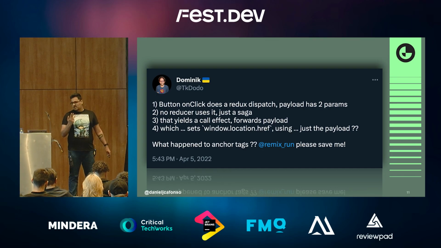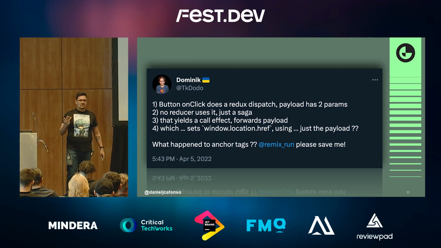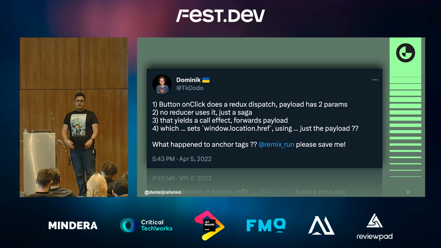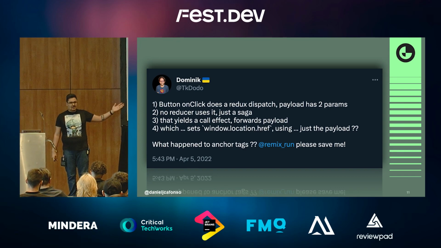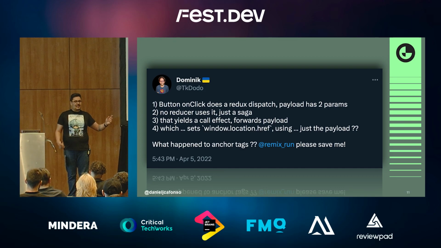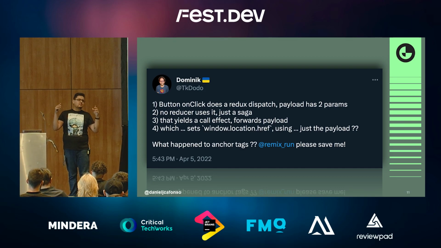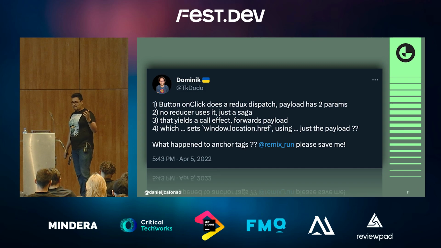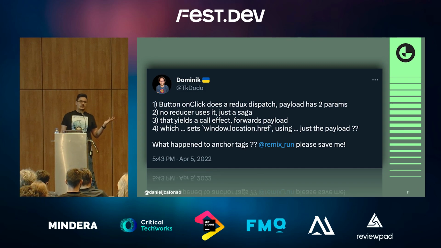This saga will yield a call effect that will forward this payload, and this payload will be used to set the window location href. We could have done this previously with just an anchor tag. That's all we needed to add, an anchor tag, like that thing with those braces, I don't know the name, and an A in the middle. That's all we needed back in the old days. Now, apparently, we have to go through all this complexity.